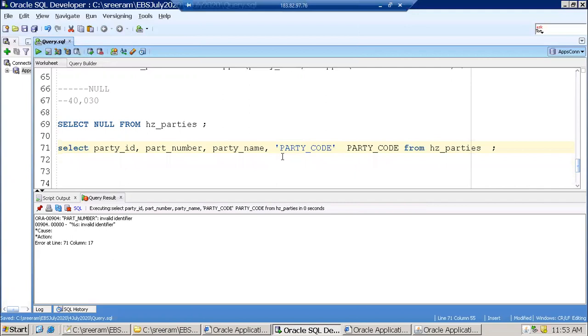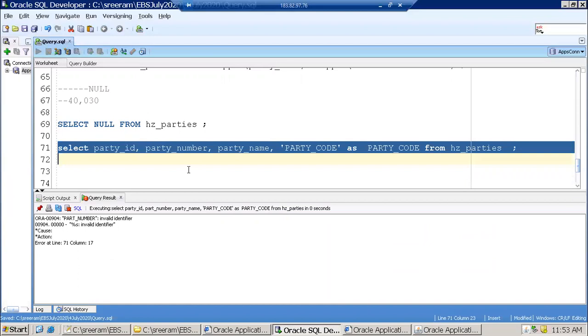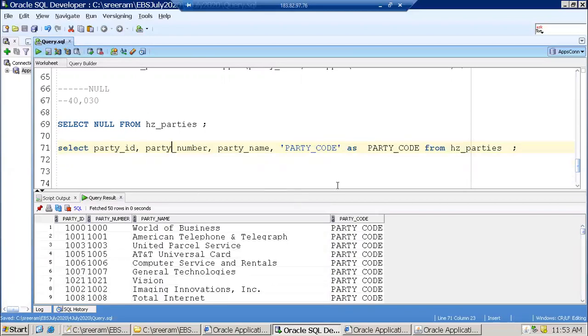Party code we have not considered. Assume that you want to design a report which requires all these 4 columns. That is a requirement, you're aware, but you're not aware how party code is calculated.